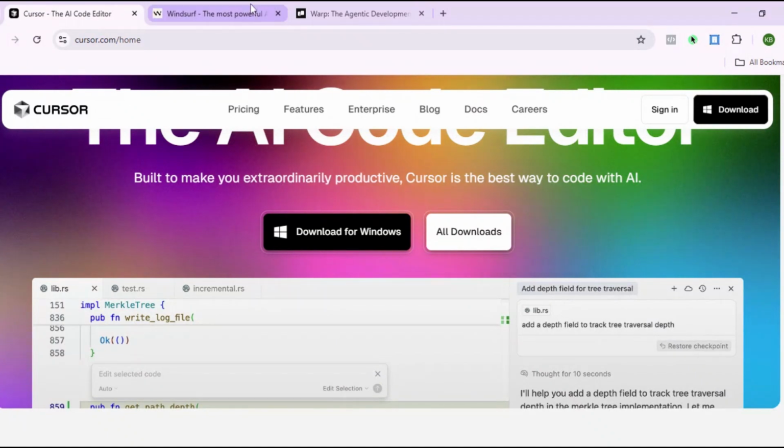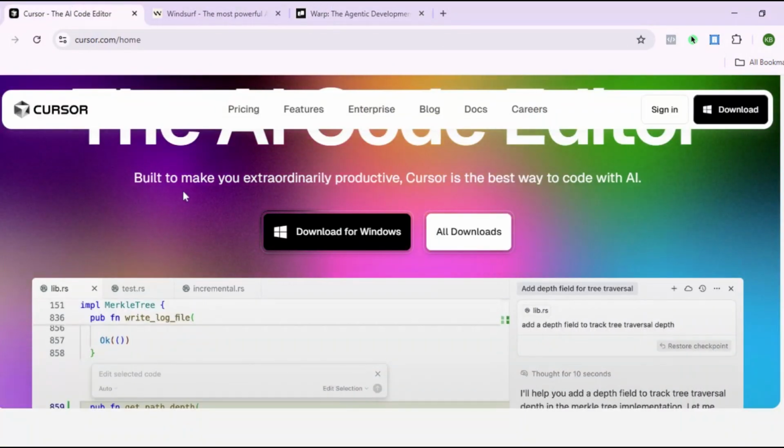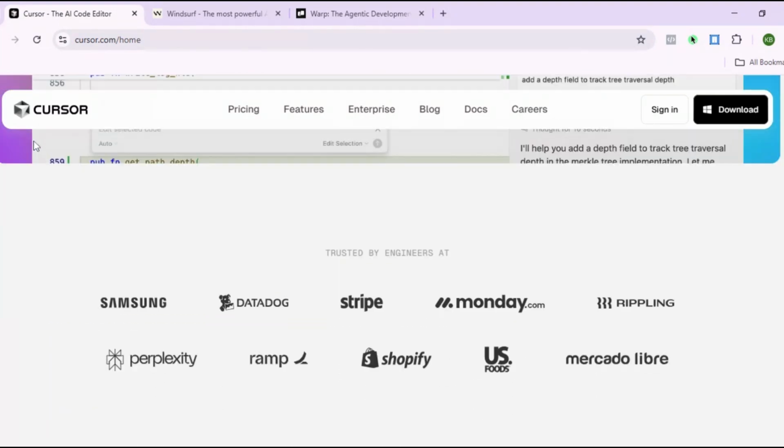Are you deciding between Cursor, Windsurf, or Warp? Each of these AI-powered tools brings something different to the table for developers. So let's break down how they compare and which one might be the best fit for your needs. First one is Cursor. It is a Visual Studio Code fork that integrates AI directly into the editor.